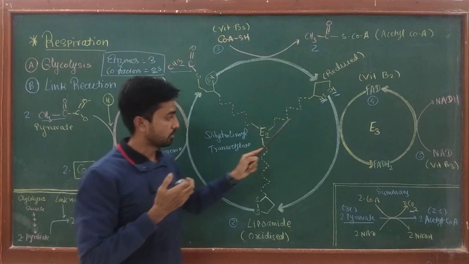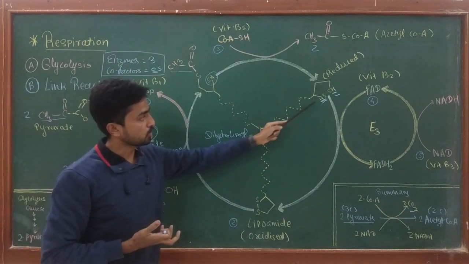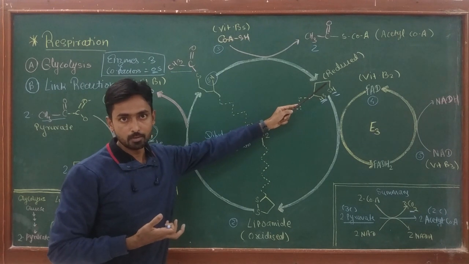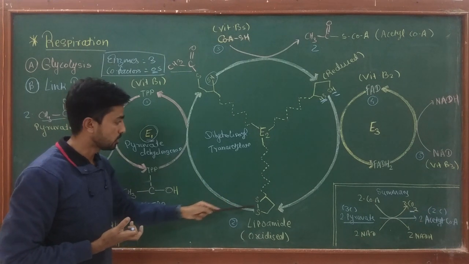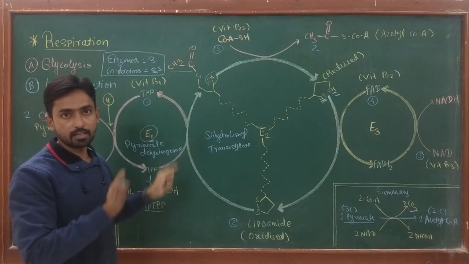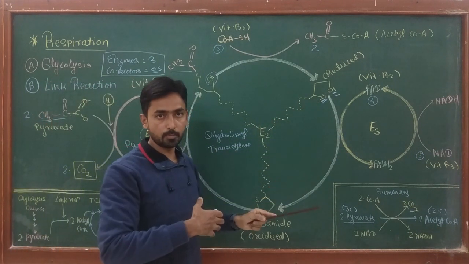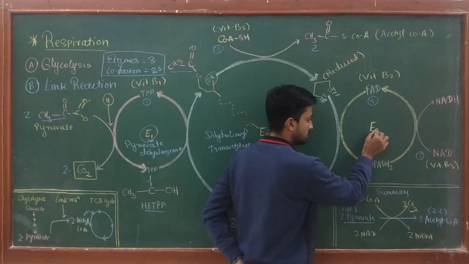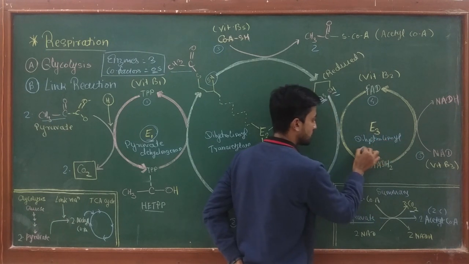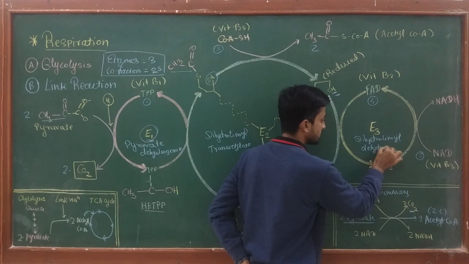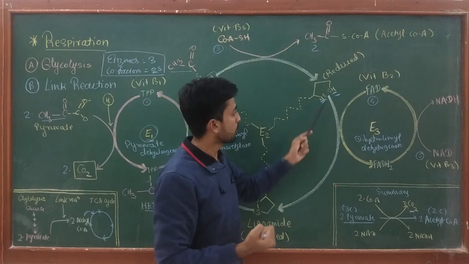Okay, and in reduced form these sulfurs are inactive. So someone has to remove this hydrogen from the lipamide residue and convert it into oxidized form to carry out the second reaction or recycle the enzyme. Okay, and for the removal of this hydrogen, a third enzyme comes into the process. This third enzyme is E3 or dihydrolipoyl dehydrogenase. The name itself suggests this is the enzyme which catalyzes the process of removing hydrogen from the lipamide residue.